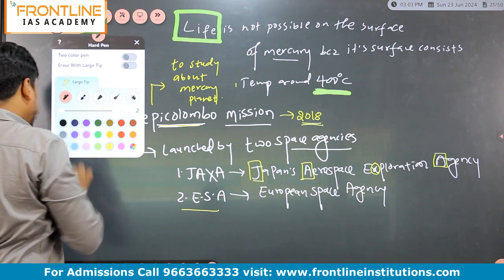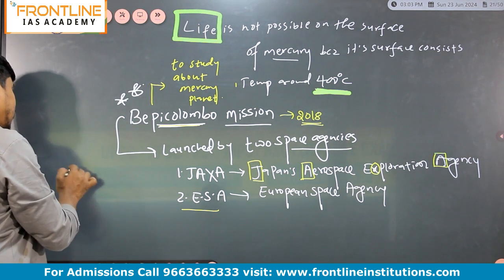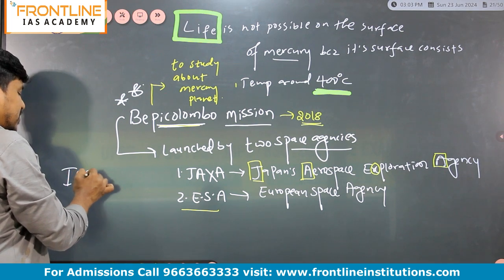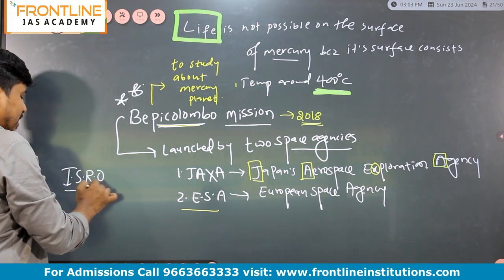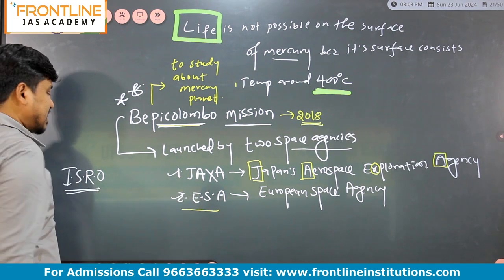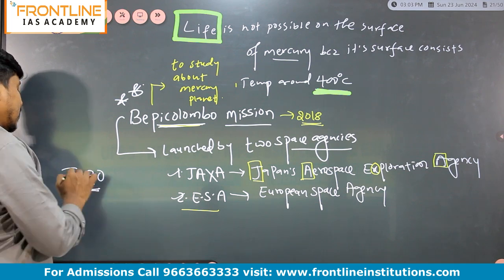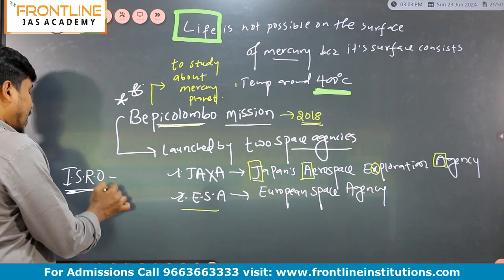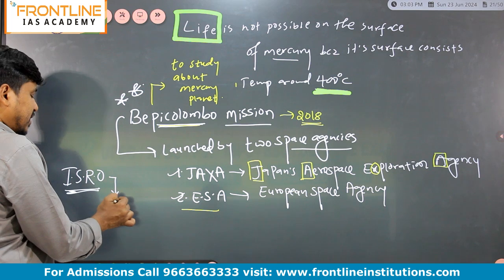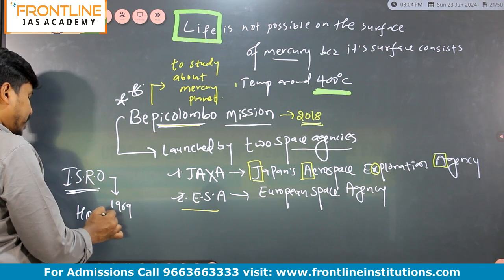And which is the space agency of India? India's space agency is ISRO. You might be knowing this one, ISRO, Indian Space Research Organisation. It is India's space agency. It is Japan's space agency. It is the European Space Agency. And ISRO is India's space agency, right? ISRO was established in the year 1969, and its headquarters is located in Bengaluru.